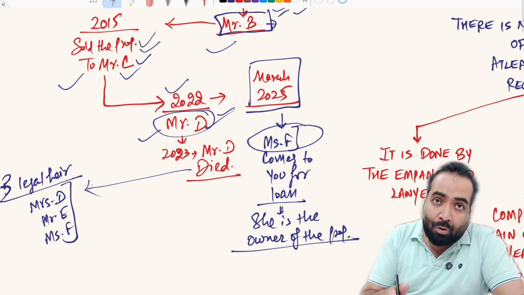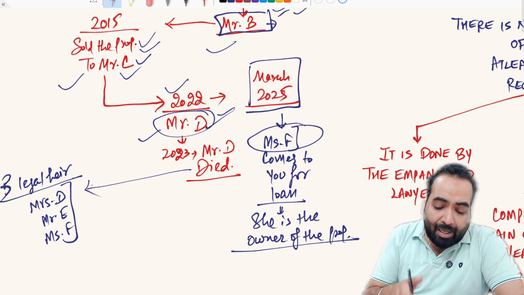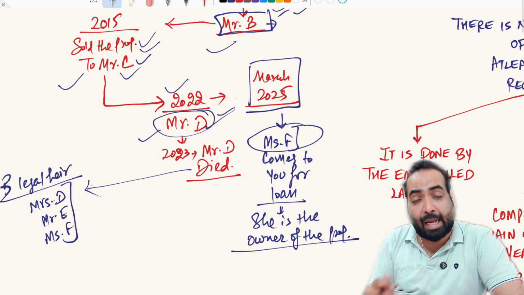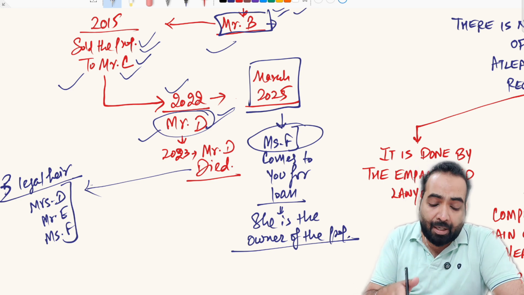So friends, there is no document to prove here that Miss F has the ownership of the property. There is no registered will of Mr.